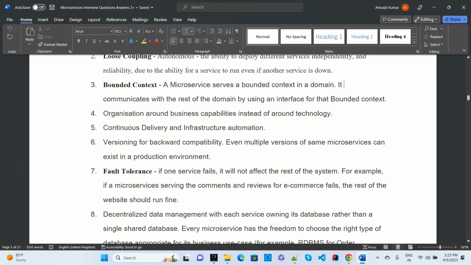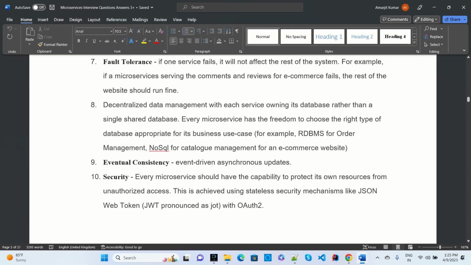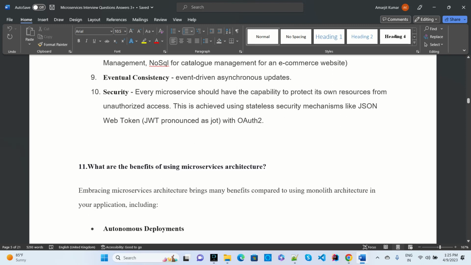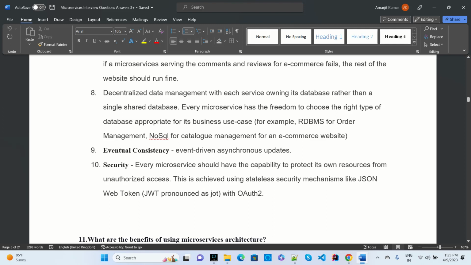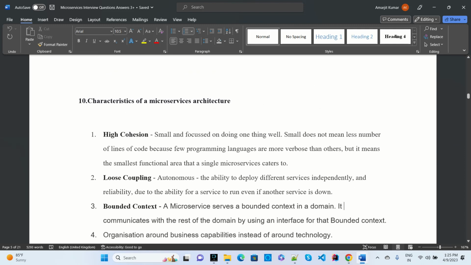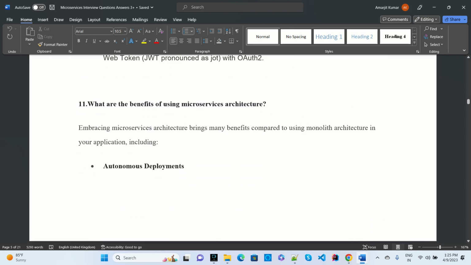And then continuous deployment, development, fault tolerance, decentralized security, NoSQL database management, SQL. We can use anything, web tokens and all, authorization, security implementation. So these are the characteristics or features of microservices, we can say.